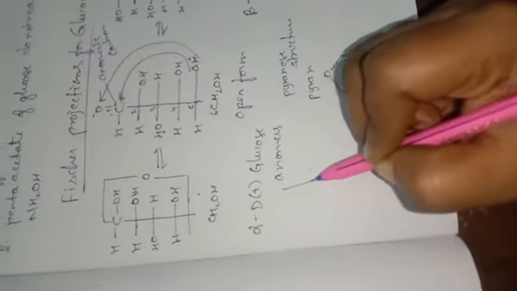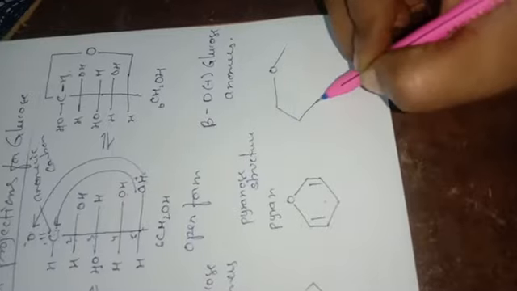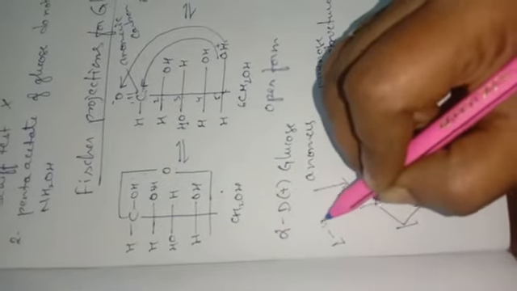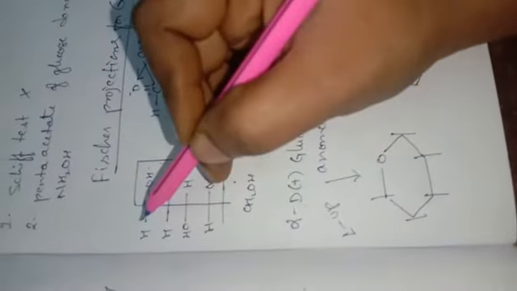How? It is very simple. Do it like this. First you draw this structure. Now what you have to do is, whatever functional groups are present on the left hand side should be written upside. Children, don't forget. So what are the things present here?